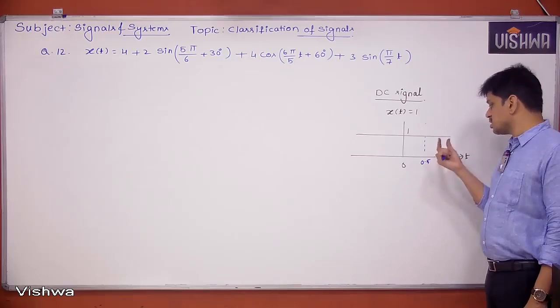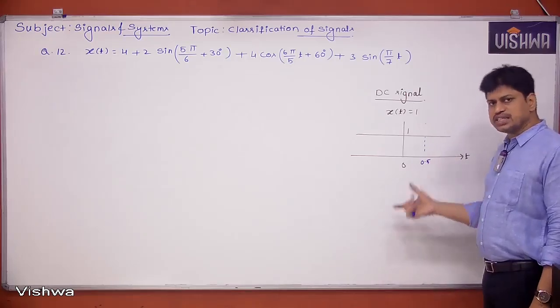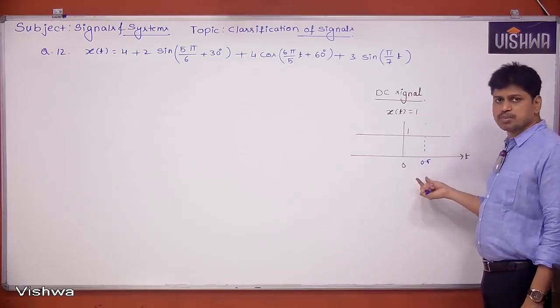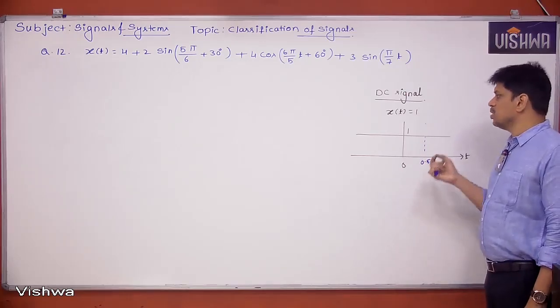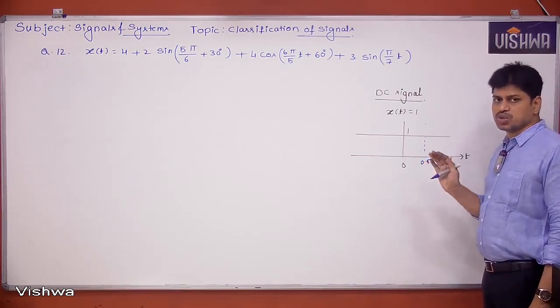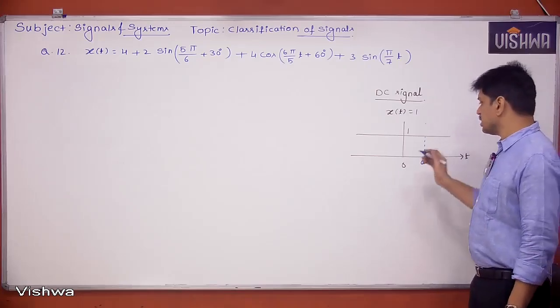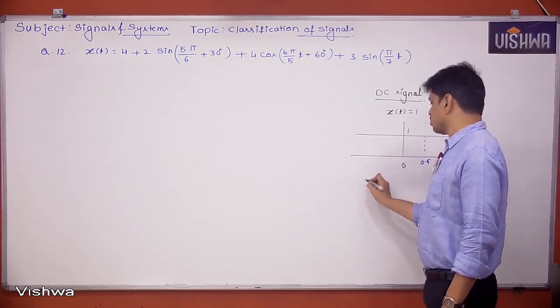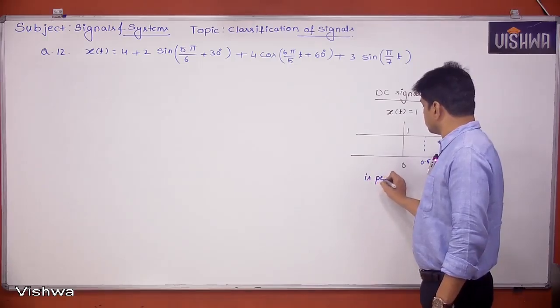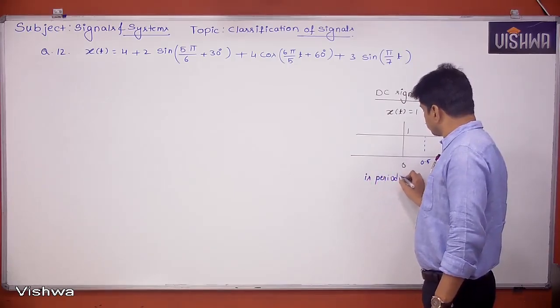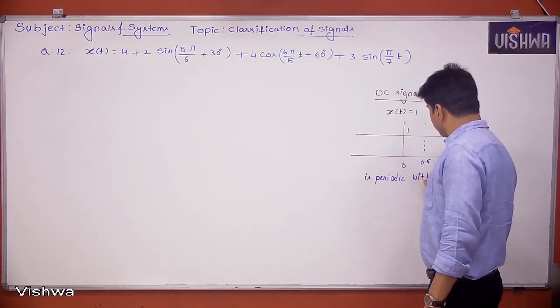You can take anything as a period. If you want to take 0.5 seconds as a period, it's okay. If you want to take 2 seconds as a period, yes, it is also okay. There is no doubt about it. So I can say the DC signal is the exception we have. It is periodic with an undefined period.